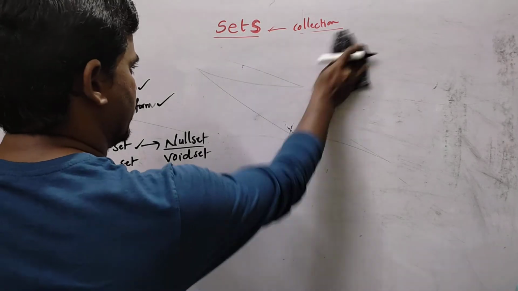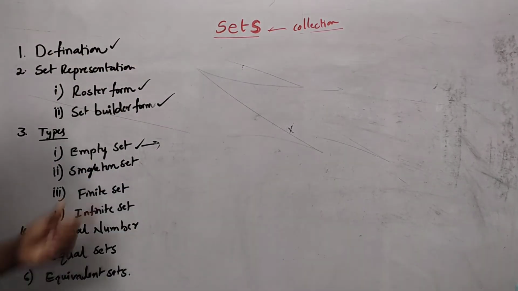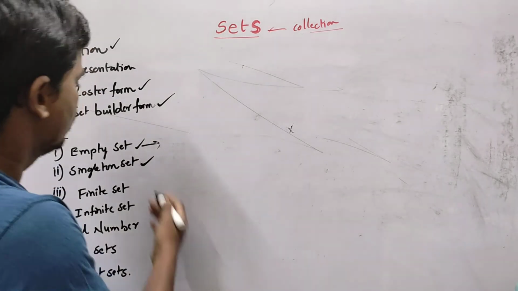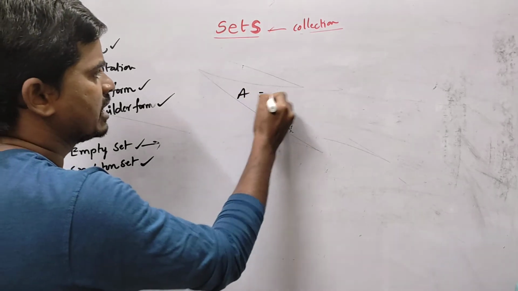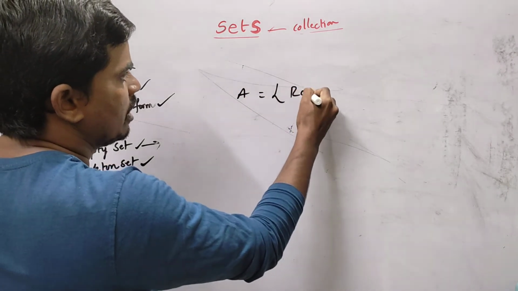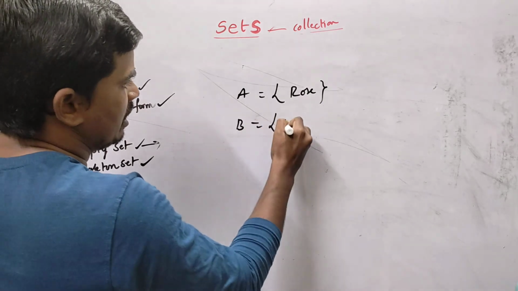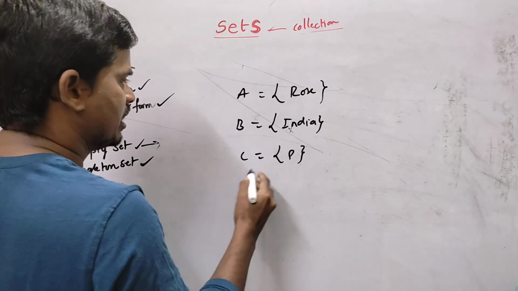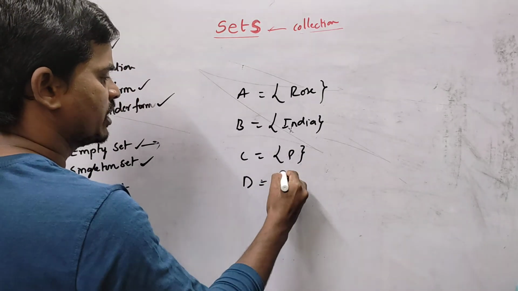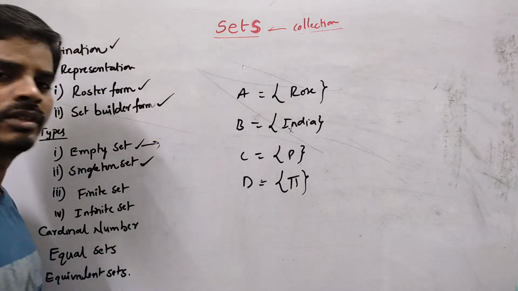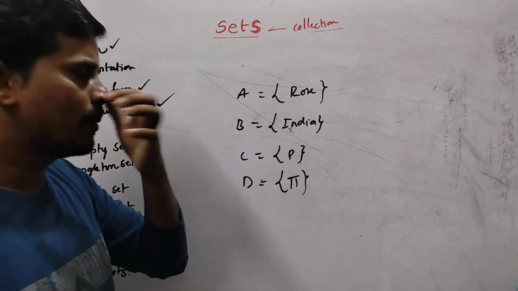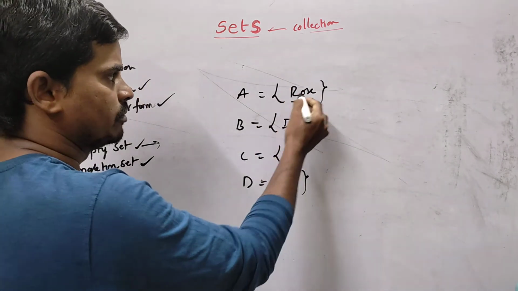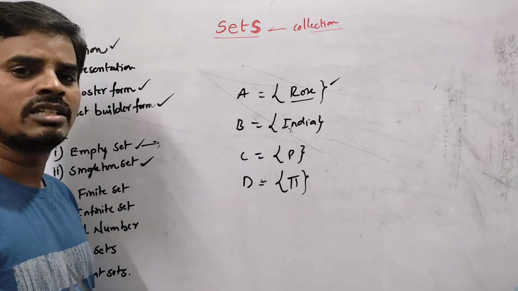Okay, students. Next, the singleton set. Singleton set, you can understand from the meaning itself. Singleton set means a set with a single element. These are the sets with single elements. If there is only one element, for example the name of a rose flower, one flower is there, so it is one element. So it is a singleton set.